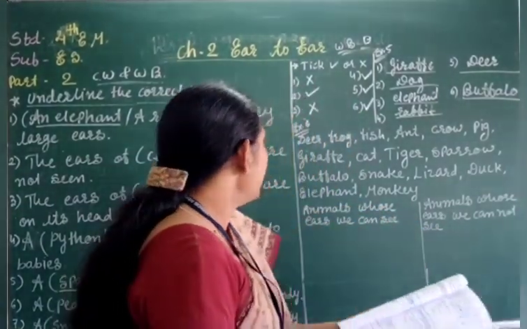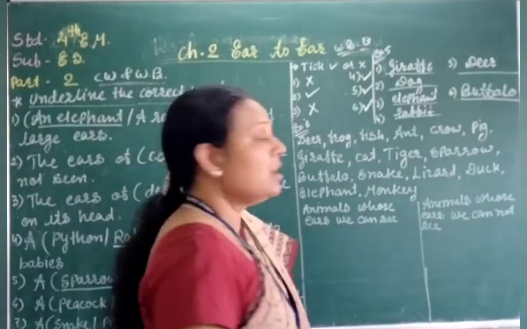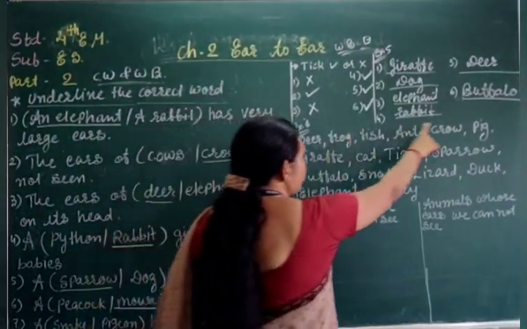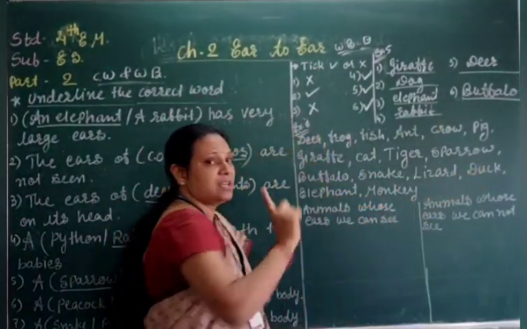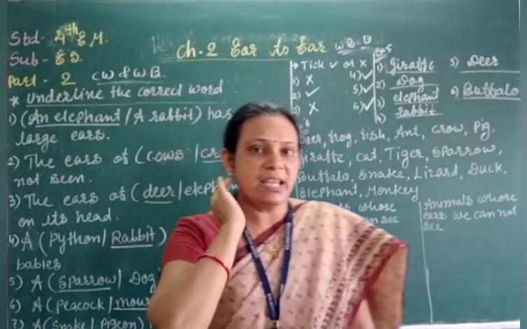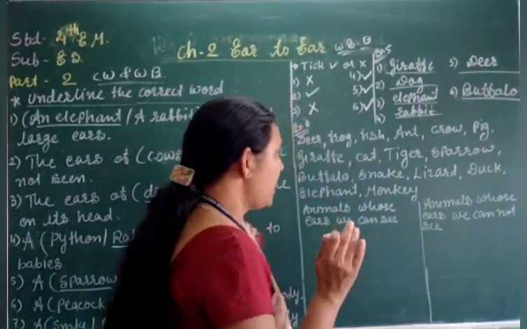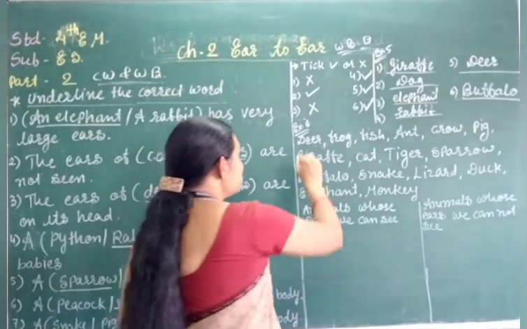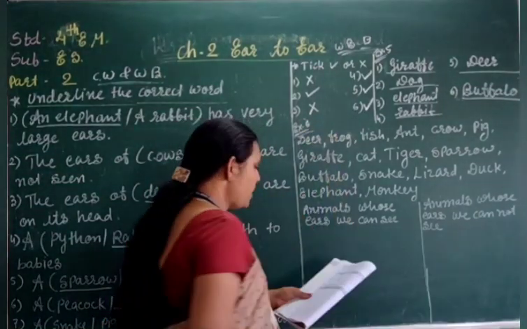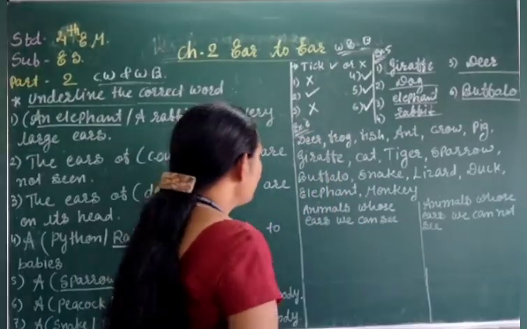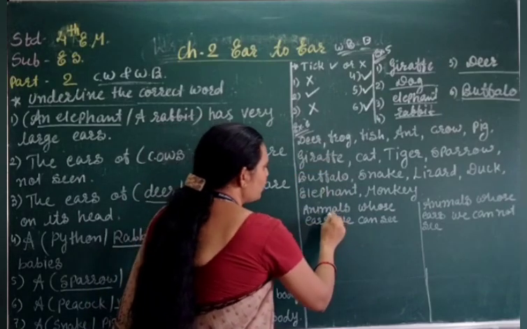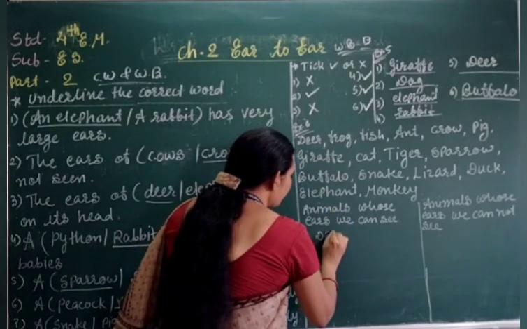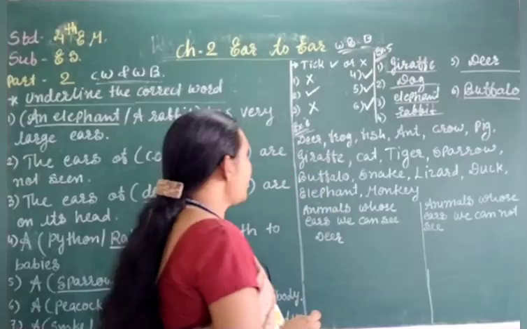Now here we classify all the animals. Which animal has ears we can see outside and which animal we cannot see the ear. This is exercise 6 on page number 40. Okay students. Now deer, we have seen the ears, right?